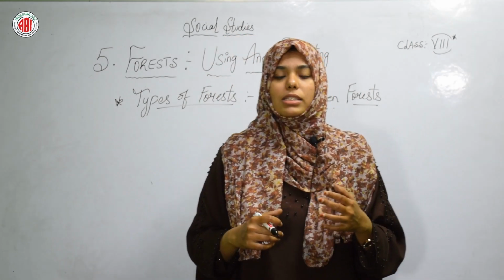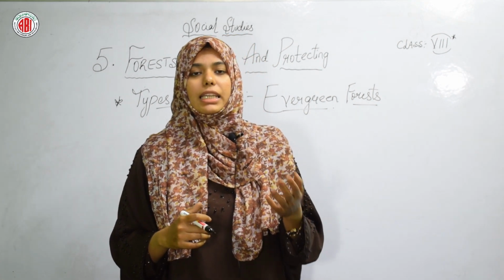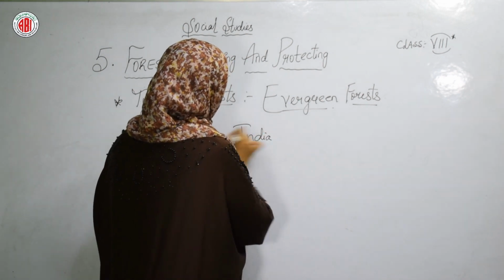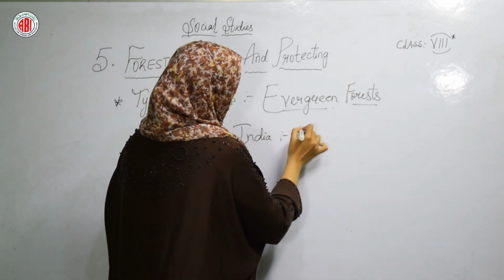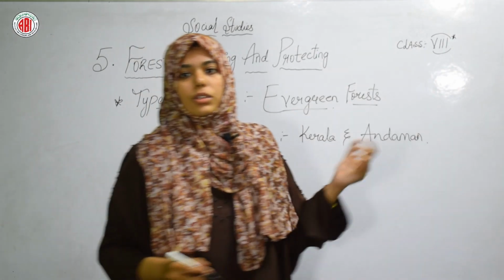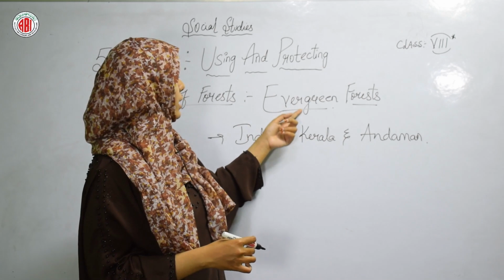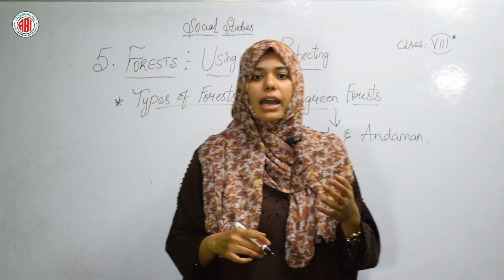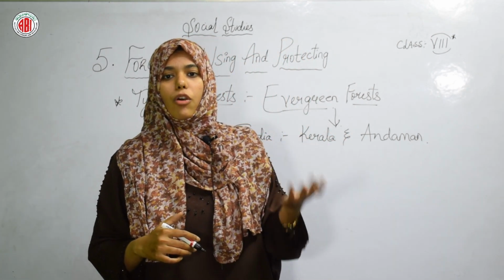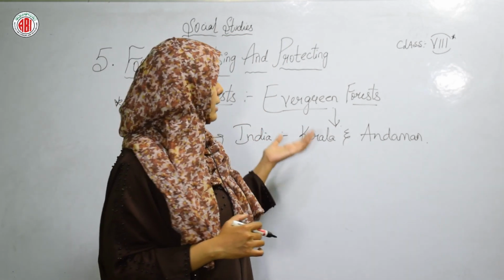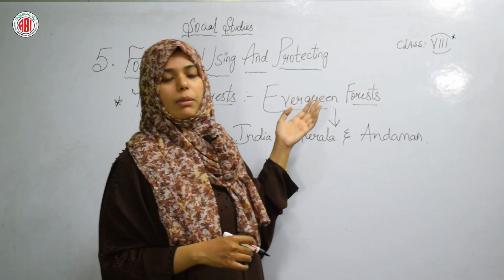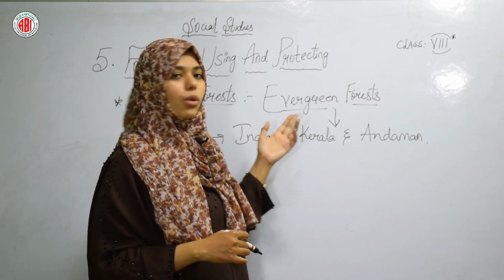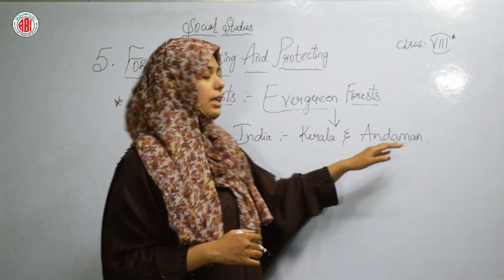So the regions like Kerala and Andaman in India. So what are those regions in India? It is Kerala and Andaman. So these two regions have evergreen forest. Okay, and the equatorial regions which are having very high rainfall and very warm climate, on those regions evergreen forest will take its place. And in our India, where are these evergreens going to be found? In Kerala and in Andaman.